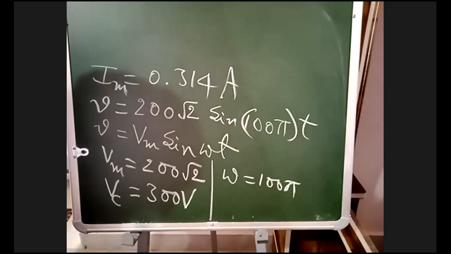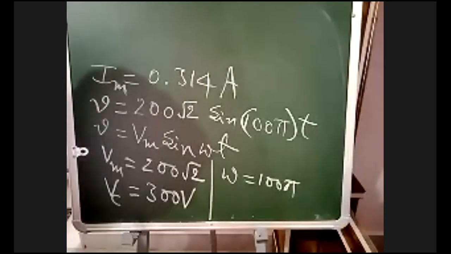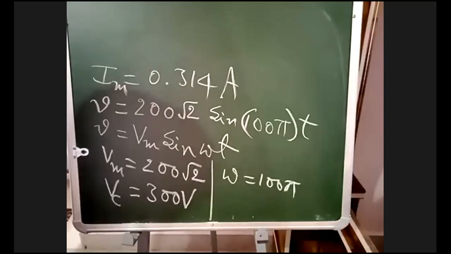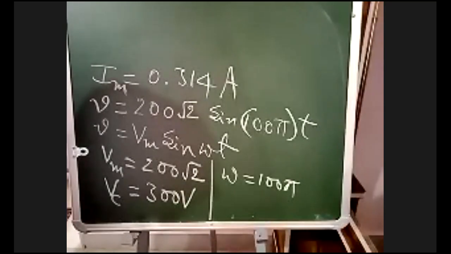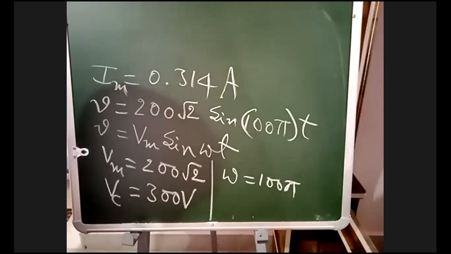Now what is he asking in the problem? Circuit elements. What are the circuit elements? R, L and C. In a series RLC circuit, we have to determine R, L and C. In the problem, he is saying maximum current. Write down.